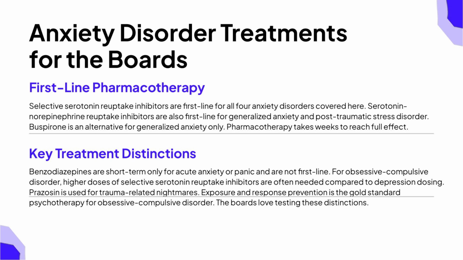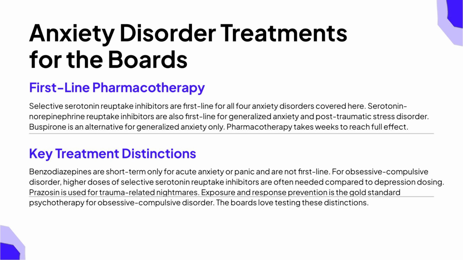Let us review anxiety disorder treatments for the boards because this comes up constantly. For first-line pharmacotherapy, selective serotonin reuptake inhibitors are the go-to medication class for generalized anxiety disorder, panic disorder, post-traumatic stress disorder, and obsessive-compulsive disorder. Serotonin norepinephrine reuptake inhibitors like venlafaxine are also first-line for generalized anxiety disorder and post-traumatic stress disorder. Buspirone is an alternative specifically for generalized anxiety disorder only. The boards expect you to know that pharmacotherapy takes several weeks to reach full therapeutic effect.